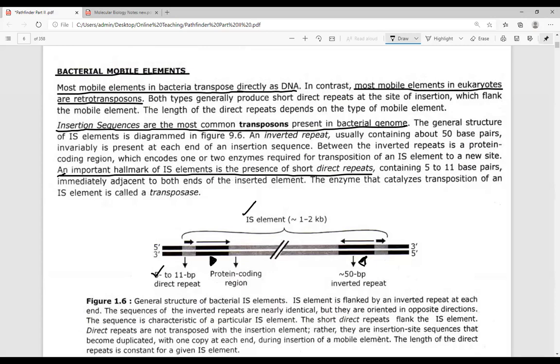These inverted sequences are the site for the action of an enzyme, and that enzyme is referred to as transposase. These are the sites where the enzyme is going to work, and that enzyme is called transposase.